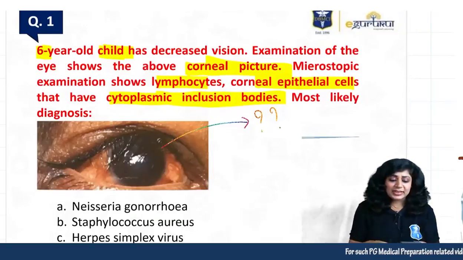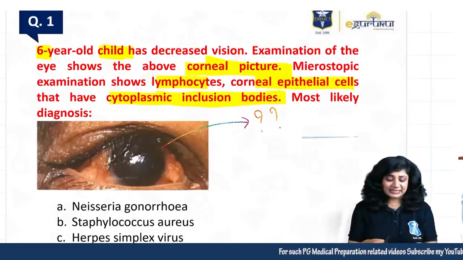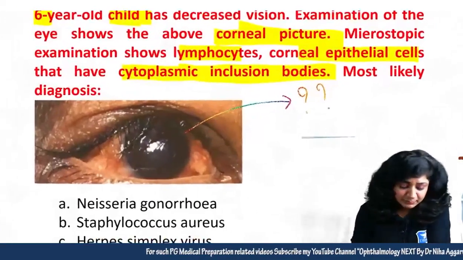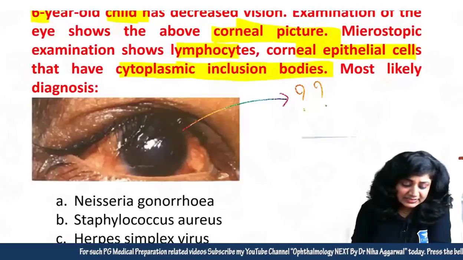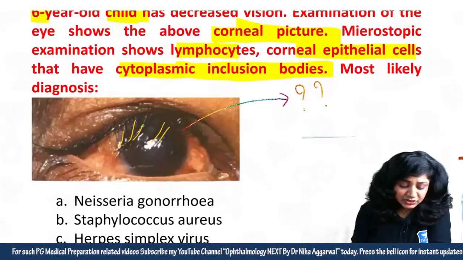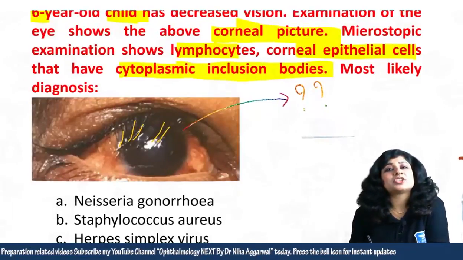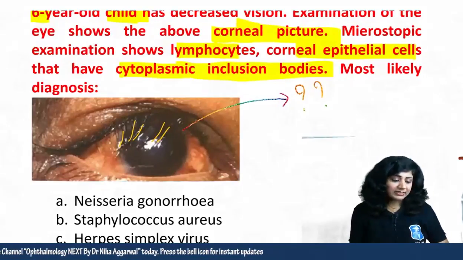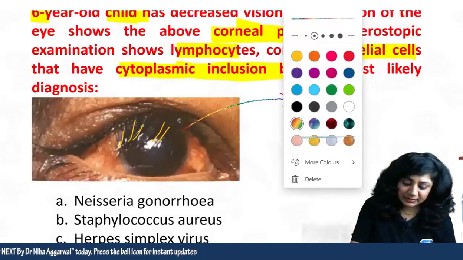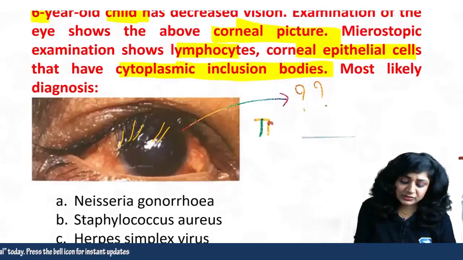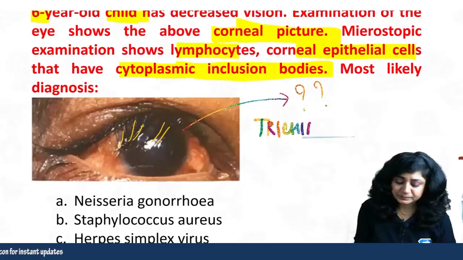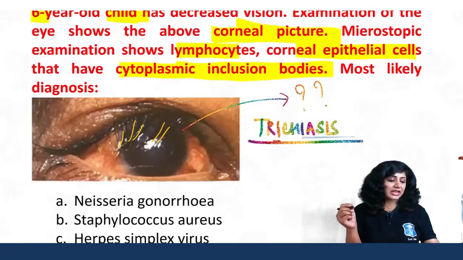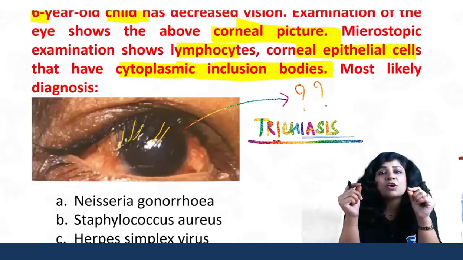All right, so can you tell me what is there in this image? Let me explain it to you. You can see these eyelashes here. These eyelashes are touching the cornea. So what is that condition called? Eyelashes touching the cornea. Can you tell me, guys? This is actually trichiasis, where eyelashes are touching the cornea.